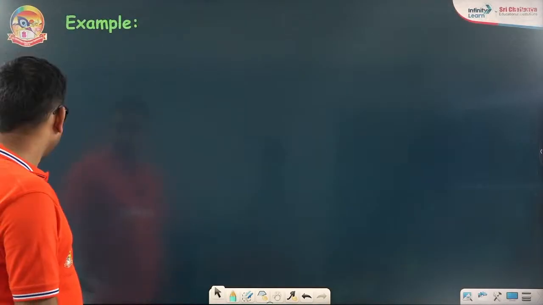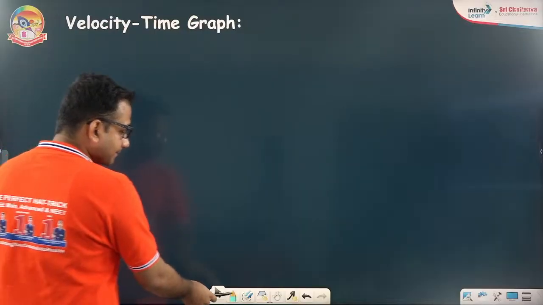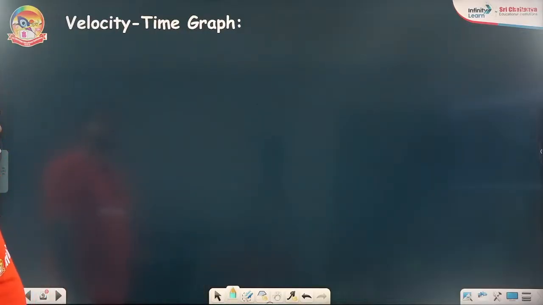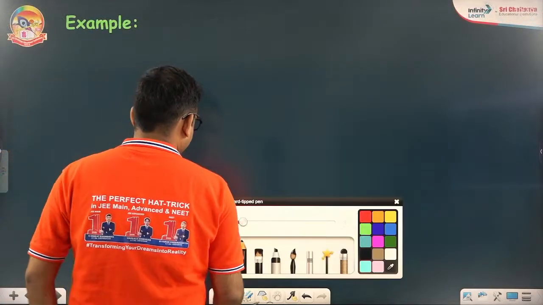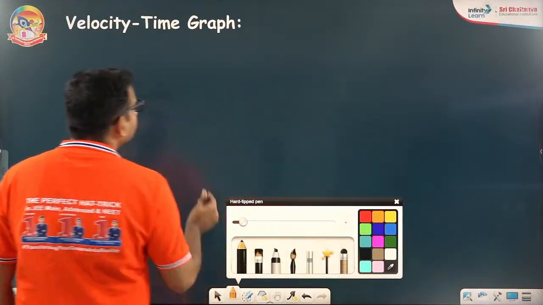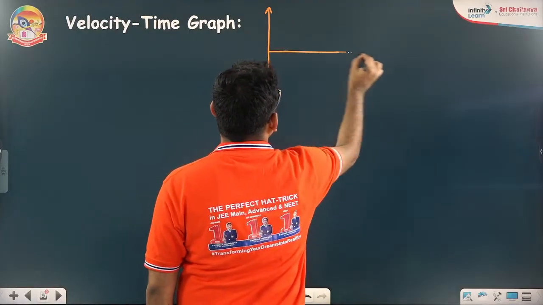Yes. Now, let me give you another graph, then we will talk about the remaining examples. Suppose we talk about the velocity time graph. Let us talk about this only, velocity time graph. In velocity time graph, what do we have? Velocity can be positive, negative, anything.